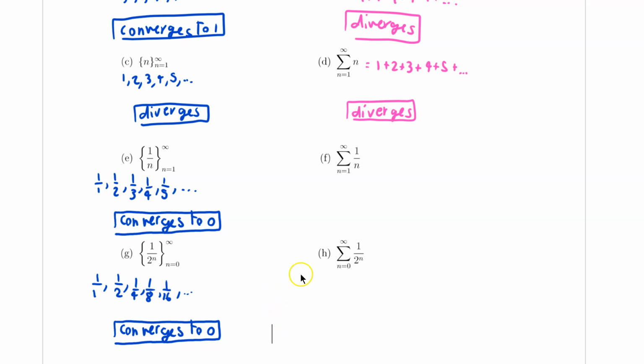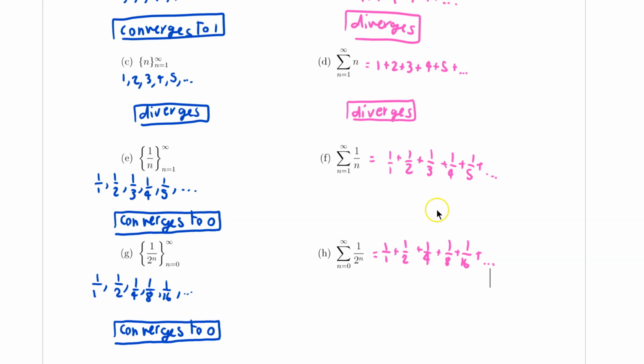Okay. However, if we talk about the series now, the series means we add all these numbers up. So I'm going to have 1 over 1 plus 1 over 2 plus 1 over 3 plus 1 over 4 plus 1 over 5 and so on. And this one is going to be 1 over 1 plus 1 over 2 plus 1 over 4 plus 1 over 8 plus 1 over 16 and so on.